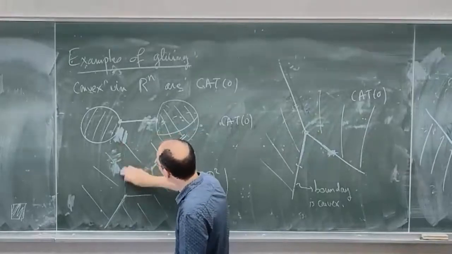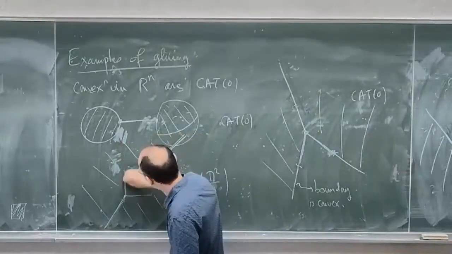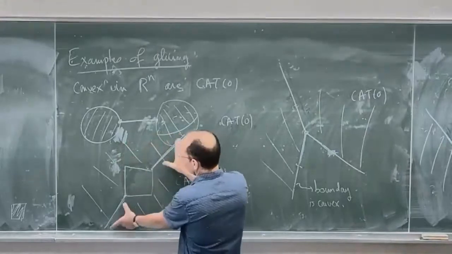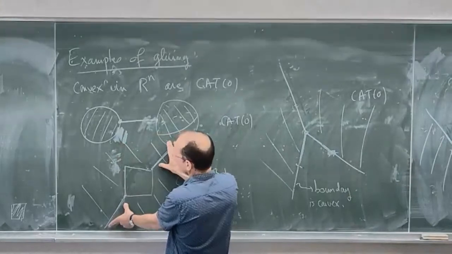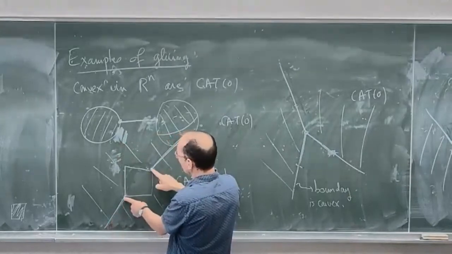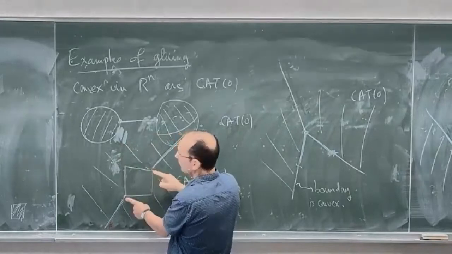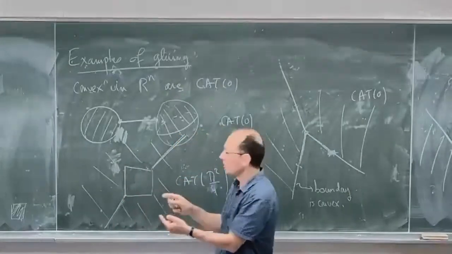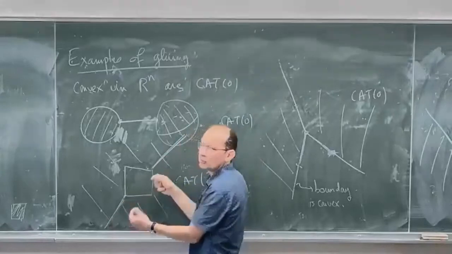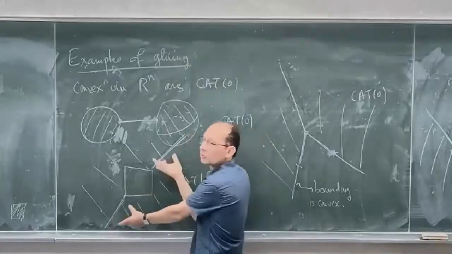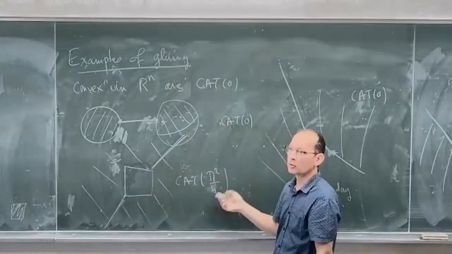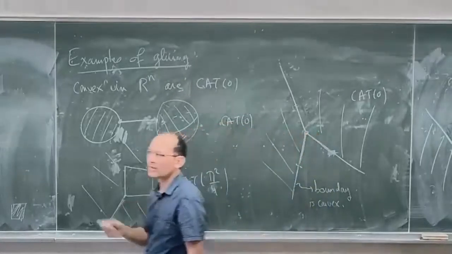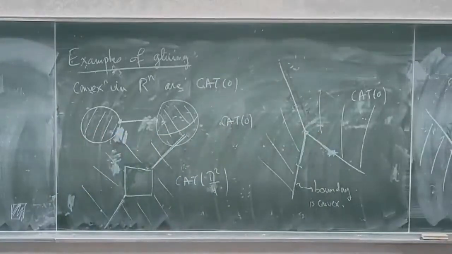Sorry, the gluing is not here, because here you didn't glue. The gluing is along these two lines. The union of these two lines is not convex, but it is 2-convex, because the distance between these two points is equal to 2, and if you take two points at distance less than 2, they must be in the same connected component, and so you can join them. So this gluing is 2-convex, and then you get the CAT(K) property for K equal to π²/4. So we can do constructions like that.